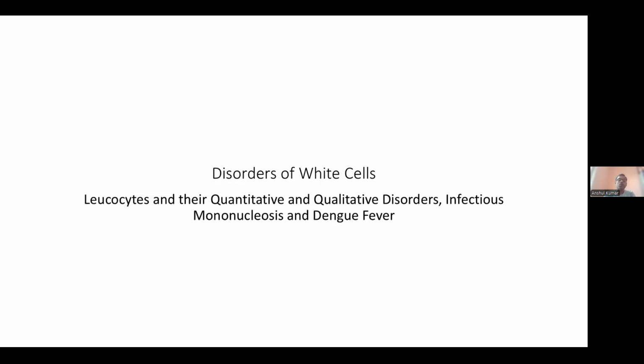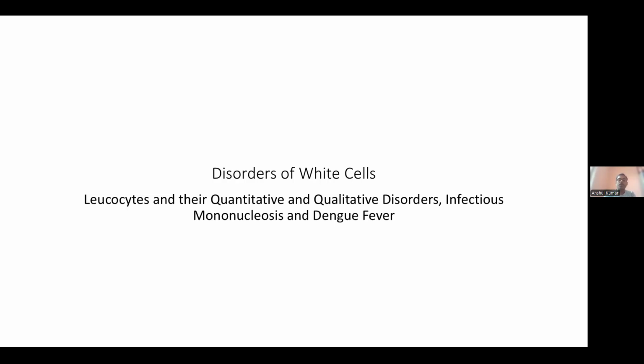Now here the things become complex, because each deficiency or increase, or each abnormality in each type of white blood cell, can cause different types of disorders in our body.